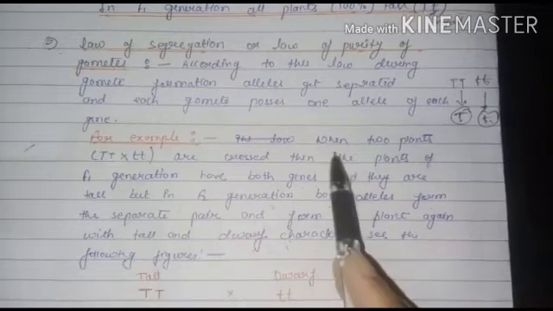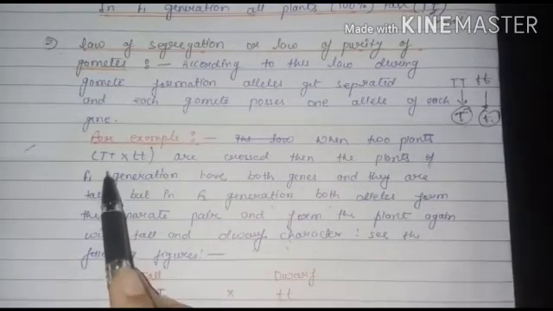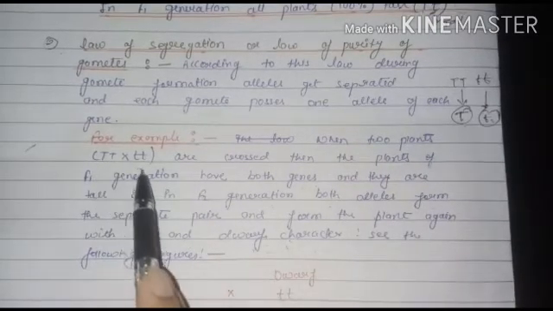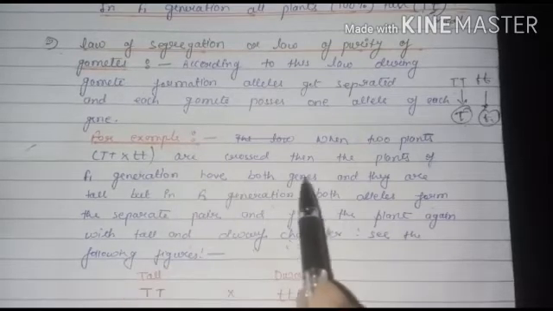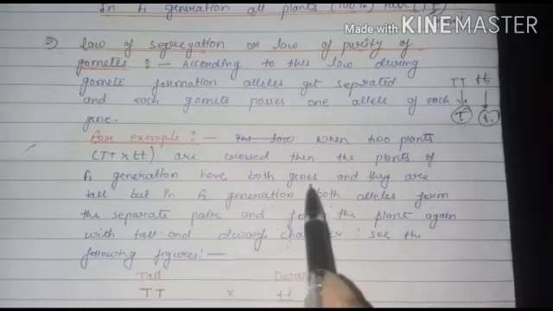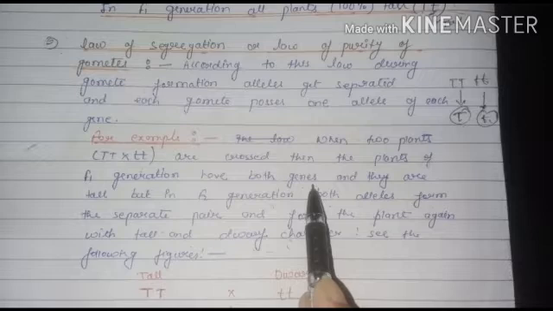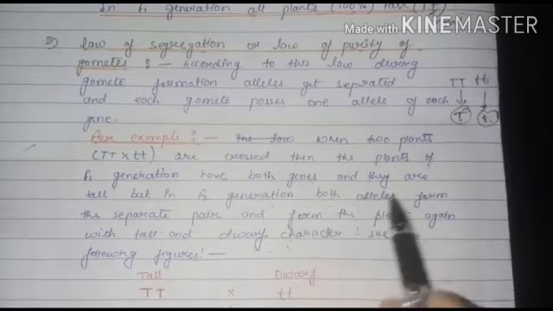For example, when pure homozygous tall and pure homozygous dwarf plants are crossed, the plants of the F1 generation have both genes and they are tall.